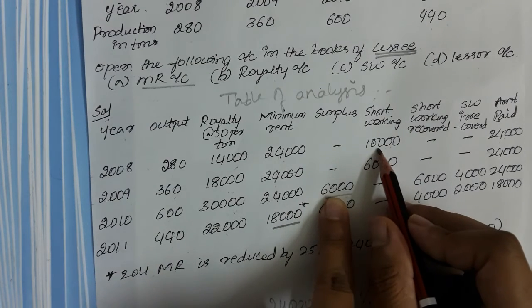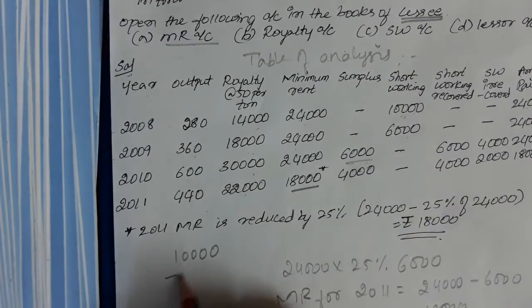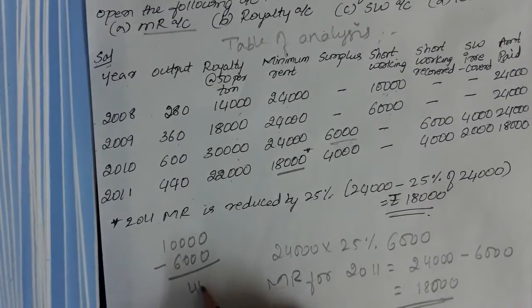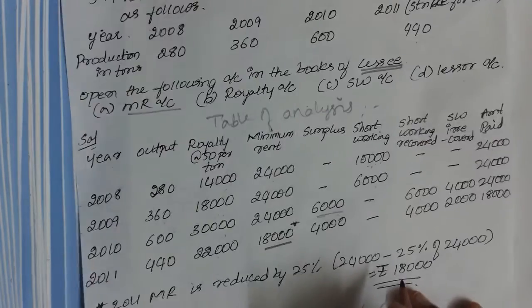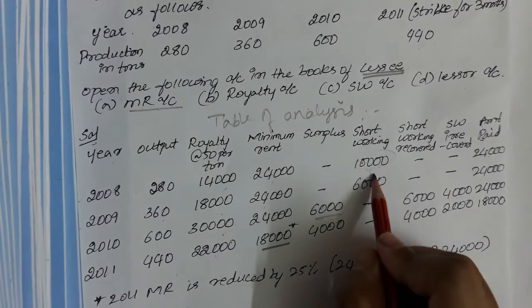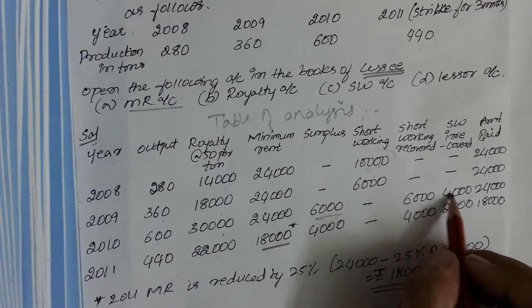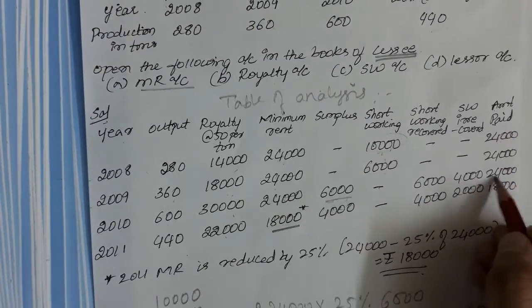First I'll be looking at 2008, because it has only 2 years' period, right? So 2008, in this 10,000 rupees, I'll be writing off 6,000. I recovered 6,000. So the remaining 4,000 will be short workings irrecoverable. Why is this? Because for recovery of this 10,000, I have only 2 years of time. I recovered 6,000 rupees from this 10,000, and the remaining 4,000 will become the short workings irrecoverability. I'll be paying the minimum rent amount.